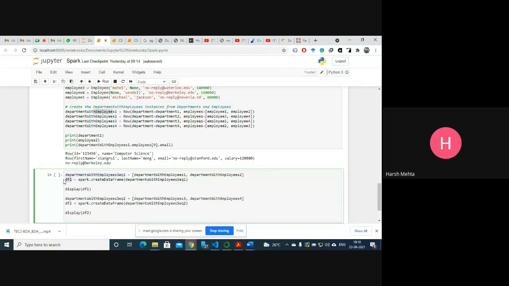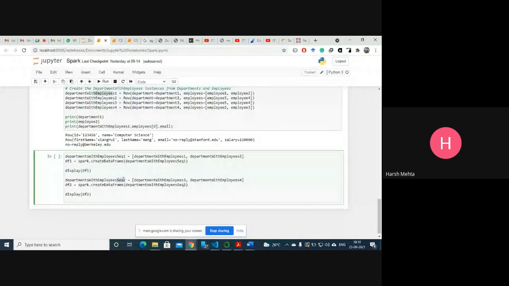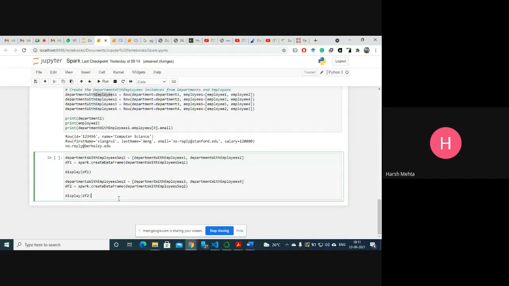df1 is a data frame variable equal to spark dot createDataFrame. This is the syntax. With this sequence, when we display this data frame, again we are taking the second sequence, department with employee 3, department employee 4, and spark dot createDataFrame, and we are putting this object and displaying. So let's run. If any error comes, we'll deal with it.